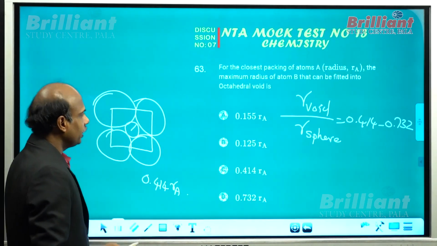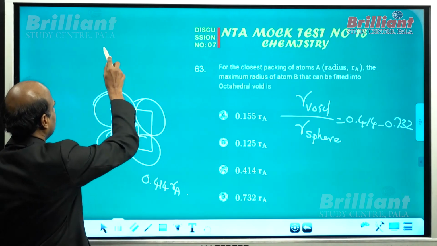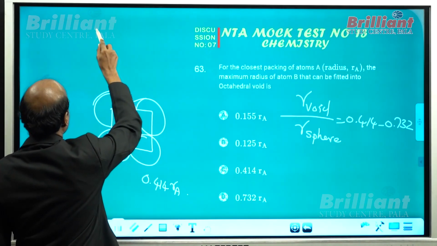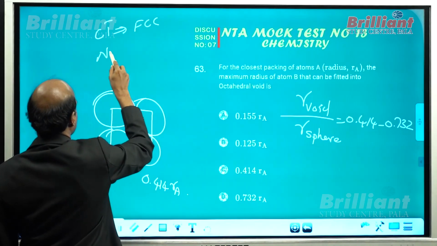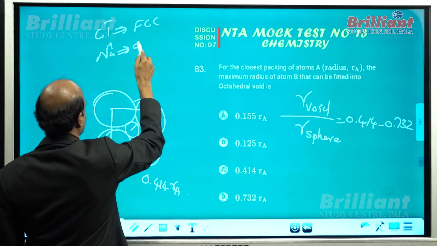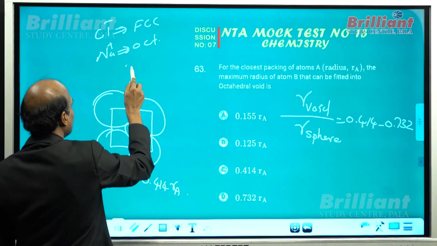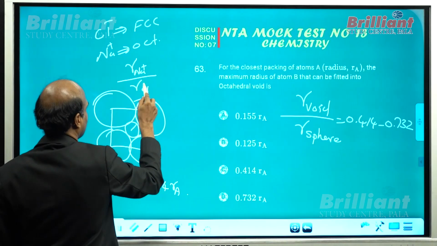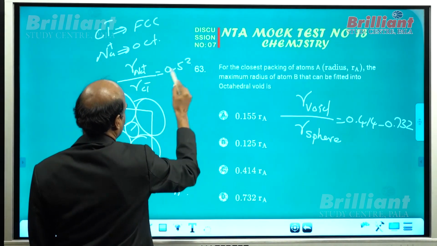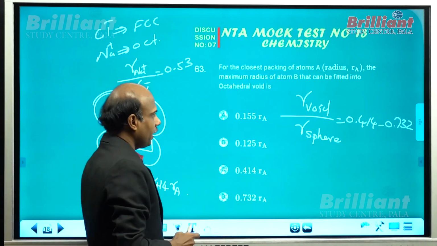But in the case of rock salt structure, you can see that chloride ions are arranged in FCC and sodium ions are arranged in octahedral voids. Really, sodium ion radius divided by chloride ion radius is actually 0.53. What does it mean?